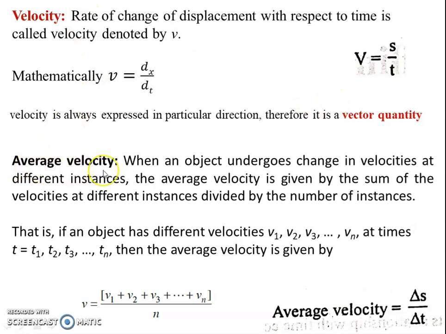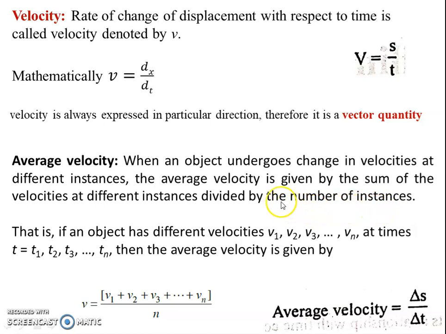First is average velocity. What is average velocity? When an object undergoes change in velocities at different instances, the average velocity is given by the sum of velocities at different instances divided by the number of instances.